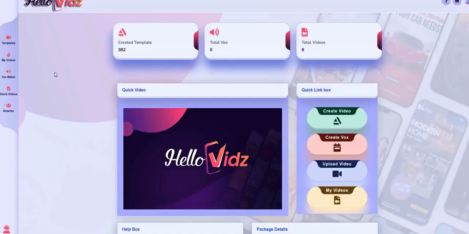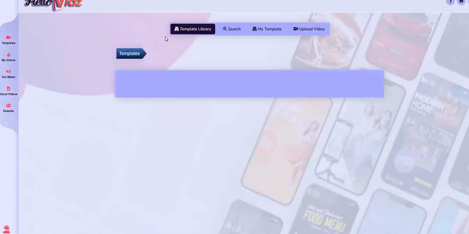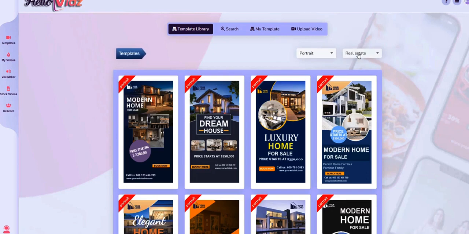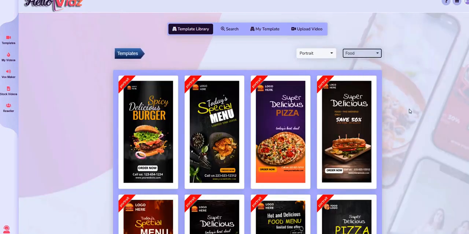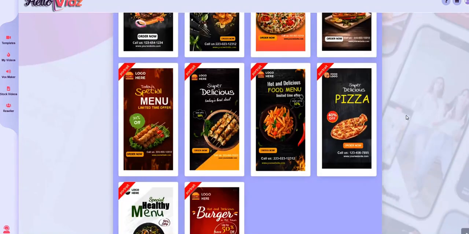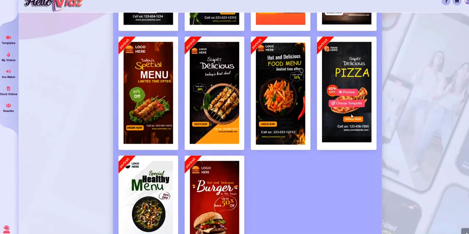We have two main methods of creating videos. You can either use templates or stock videos. I'm going to show you both. So we'll start with templates. And from templates, you can choose any number of categories, or you can use more of a generic one and just create your own template. But let's go with food for this example. And let's just say that you're creating a video for a local pizza restaurant. There are millions of small businesses out there that need these kinds of videos. I'm going to go ahead and click choose template.